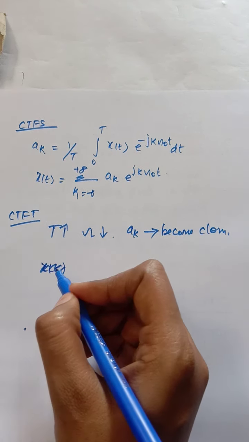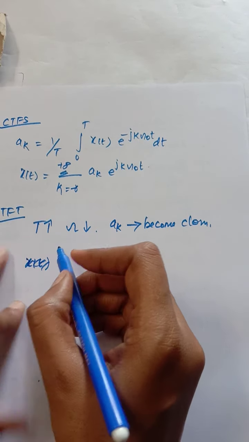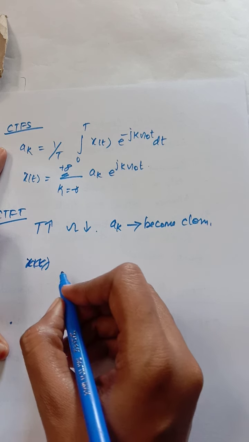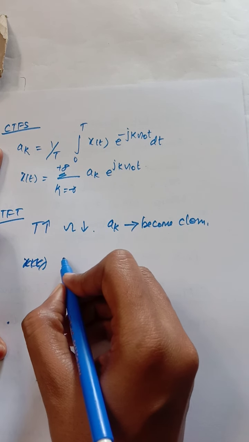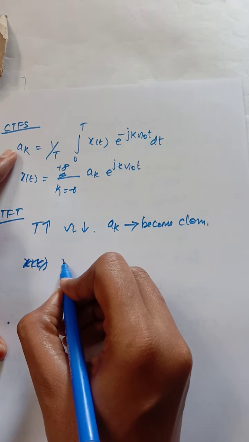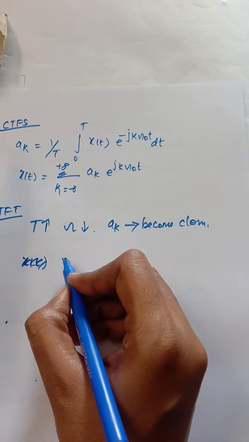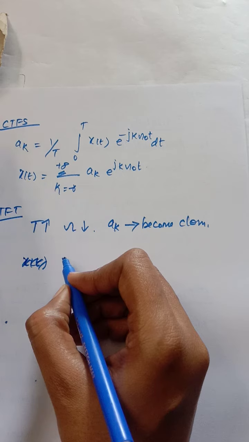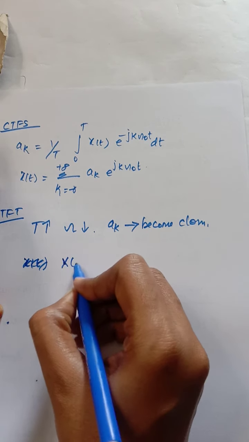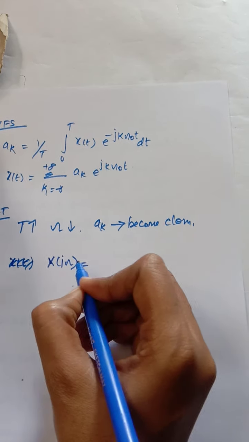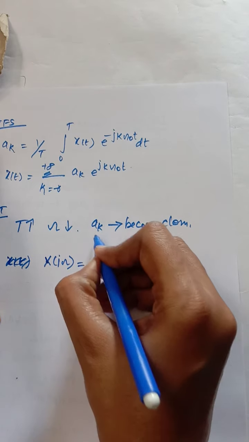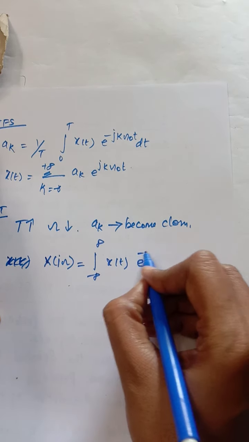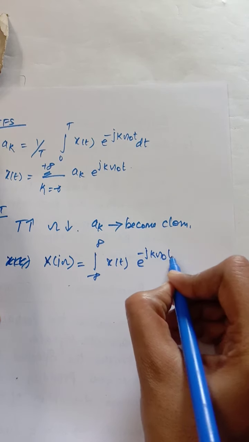Normally this is the Fourier series coefficient, so don't confuse it. In order to obtain the frequency components present in the signal, we have one formula known as X of j omega, which is the integral from minus infinity to infinity of x of t e power minus j omega t dt.